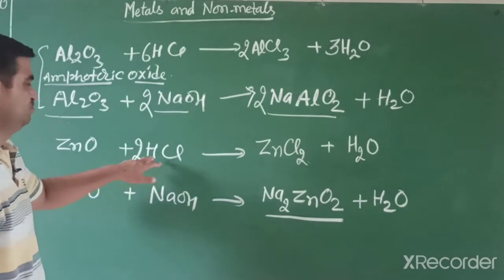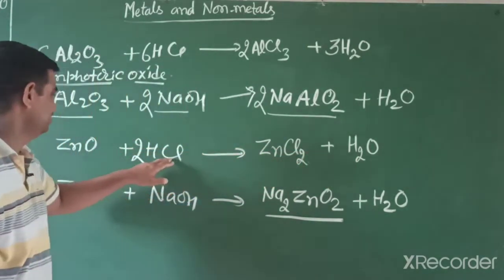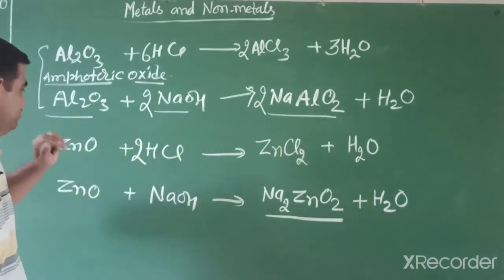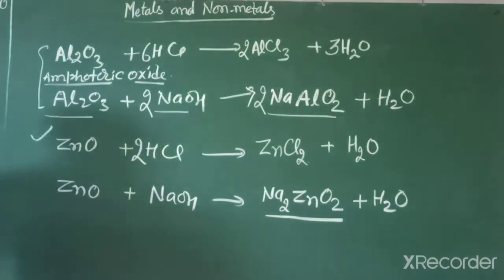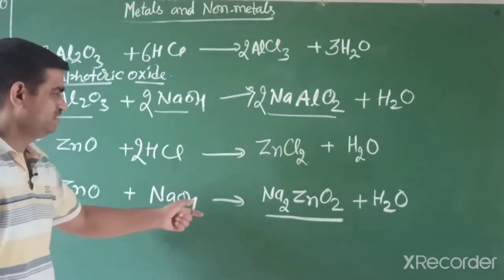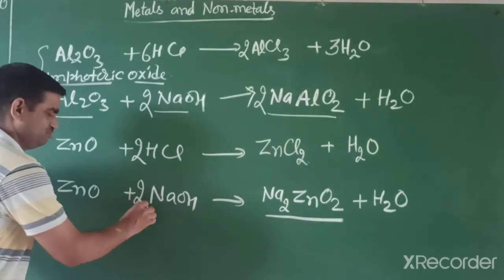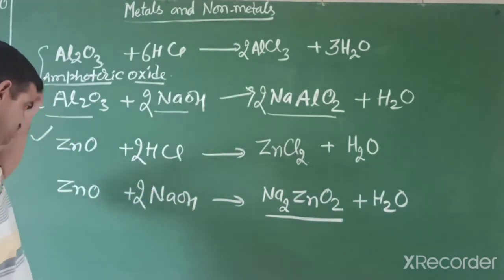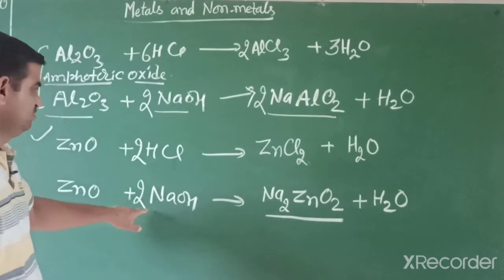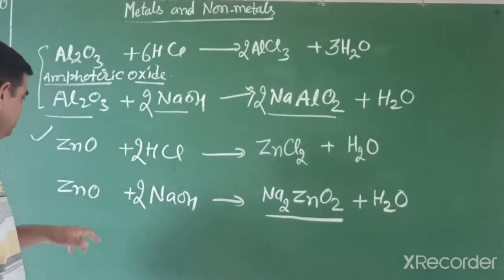Hydrogen 2, chlorine atom 2, left side also 2 atoms, oxygen. First one is balanced. The other one is zinc oxide with sodium hydroxide, we need 2 sodium. If we write 2 here, then oxygen 3, sodium 2, zinc is 1. So now I think it is balanced.